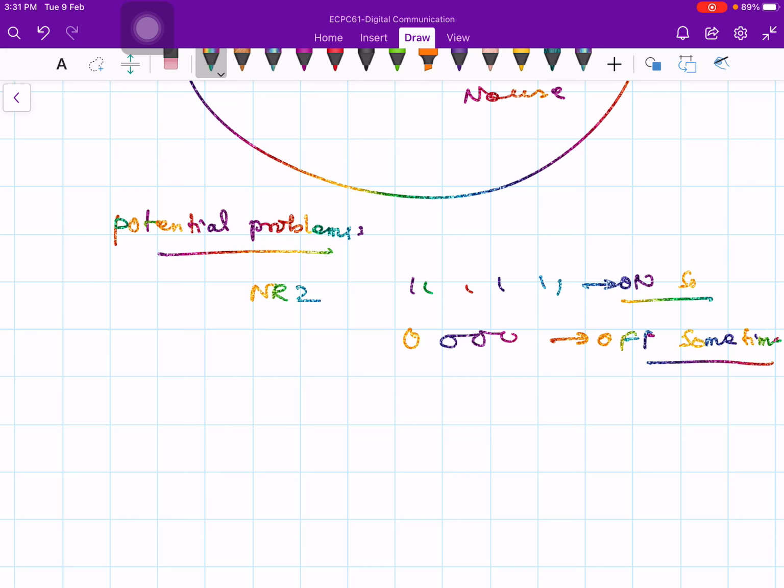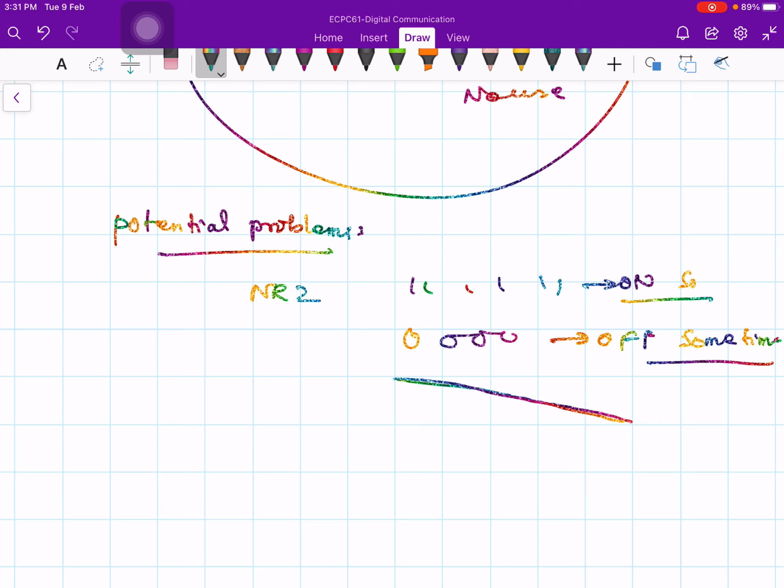What is that problem? Because of the low frequency response, it is slowly decaying. So the method that we come up with is to not allow long strings of ones or long strings of zeros. Actually, the problem is not with the long string of ones or zeros themselves.